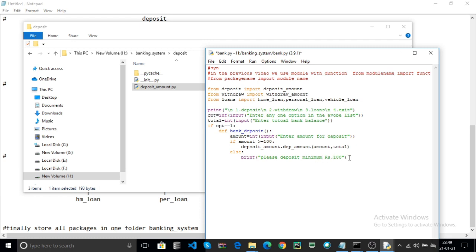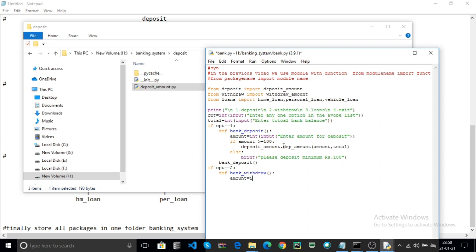Now the bank deposit function creation is done. Now you can call it, that is the bank deposit; without calling, your function is not executed. Now if option is equal to 1, you can choose the bank deposit. If option is equal to 2, now choose the withdraw, that is bank underscore withdraw. Here enter an amount to withdraw from your account.